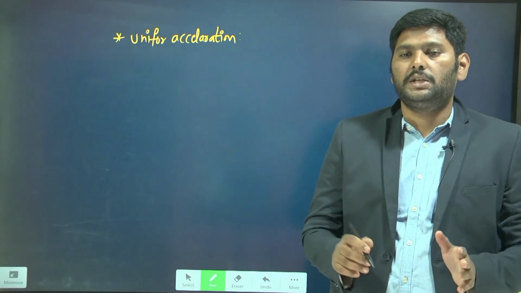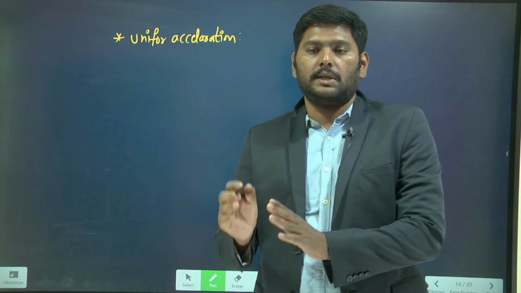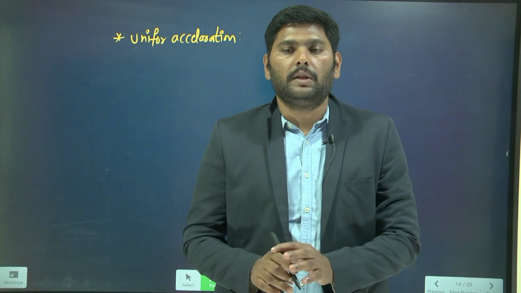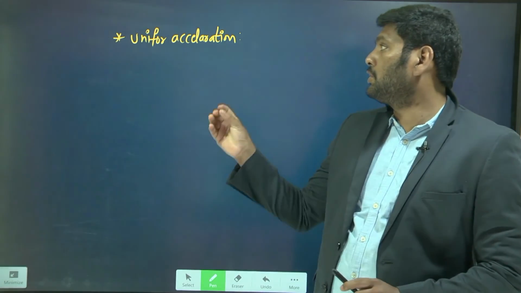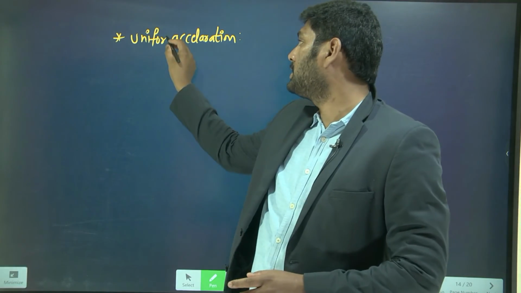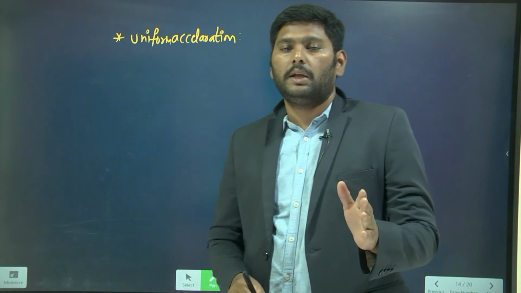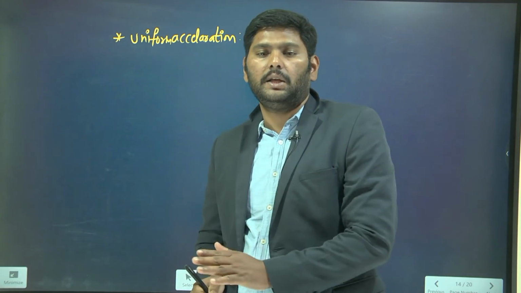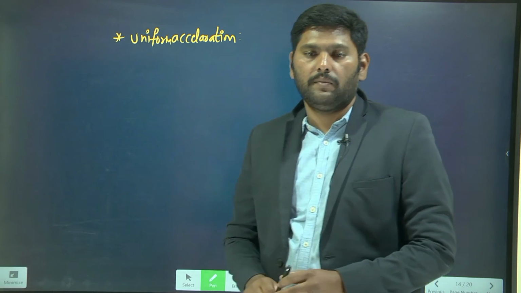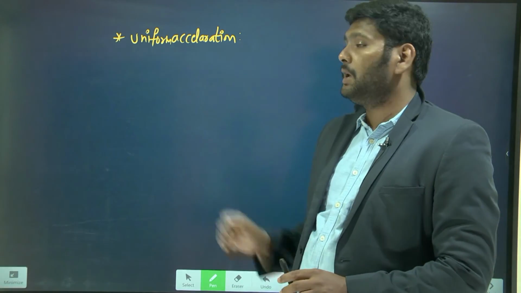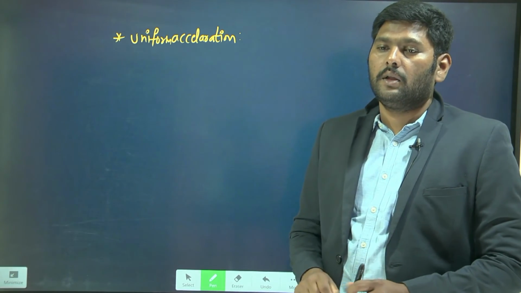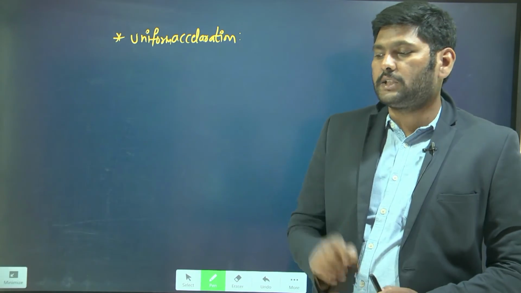Any object changes equal velocities in equal intervals of time, then the acceleration is said to be uniform acceleration. Understand? Once again I am repeating. I will explain this with one example.